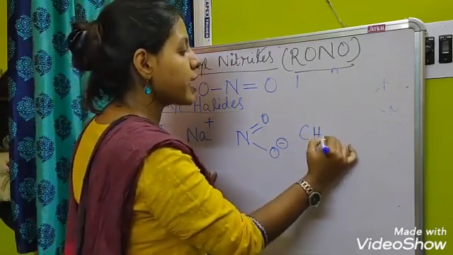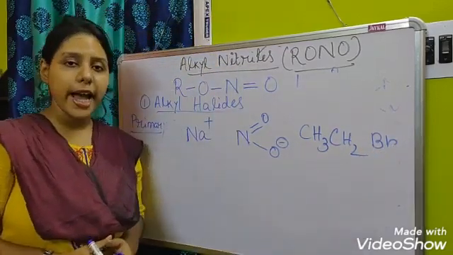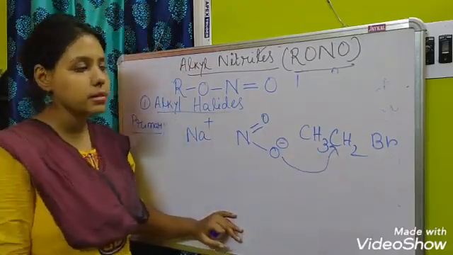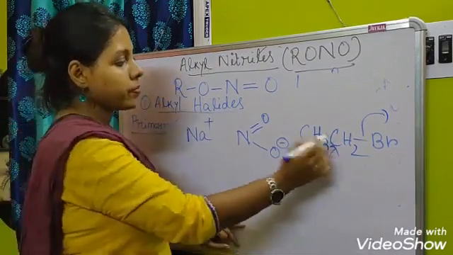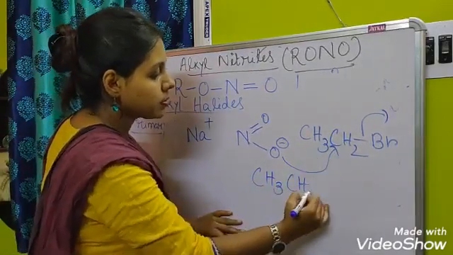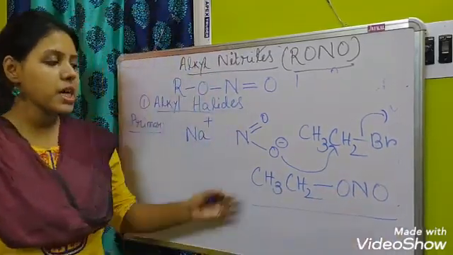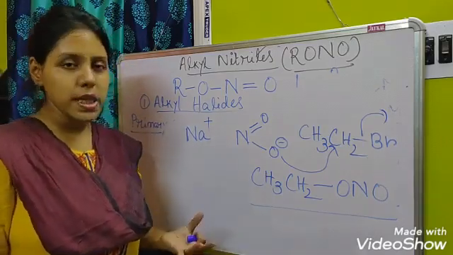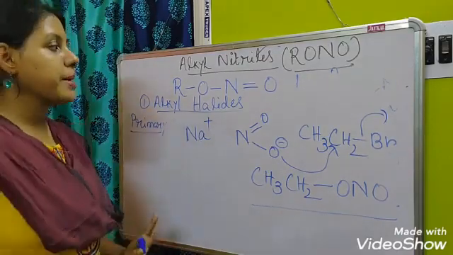So when we are taking CH3CH2Br, an SN2 type reaction will form. Here O minus will attack the carbon atom, and the bromine will be removed. By this there will be a direct bond between the carbon and the oxygen. As a result we will get the nitrite. So by this mechanism this reaction proceeds. Clear? Okay, so this was for the primary halides.